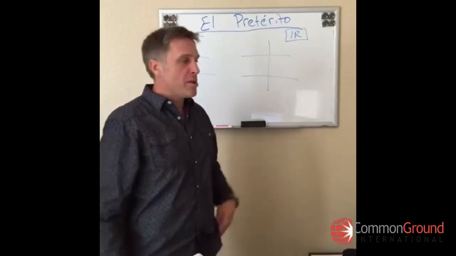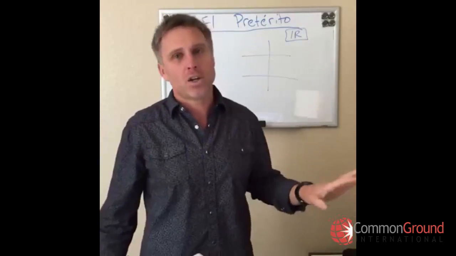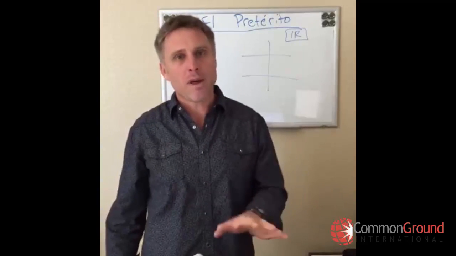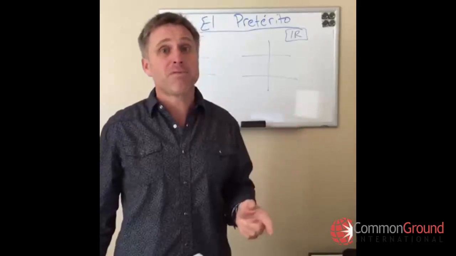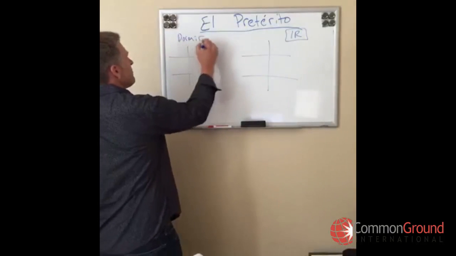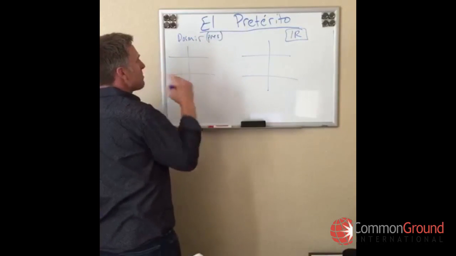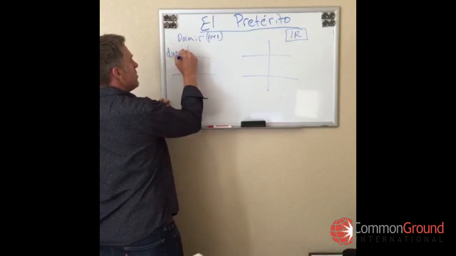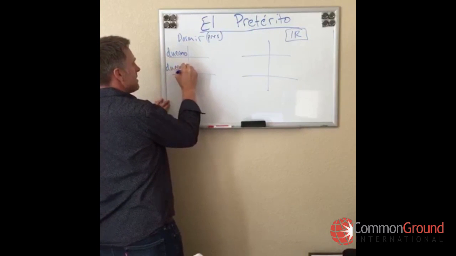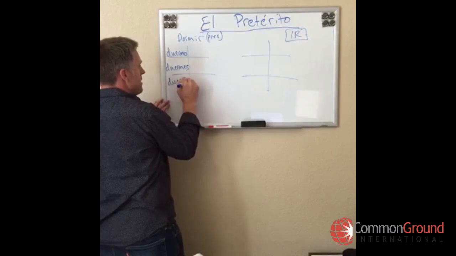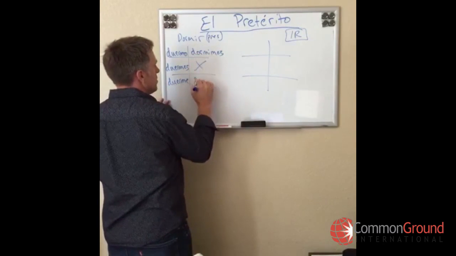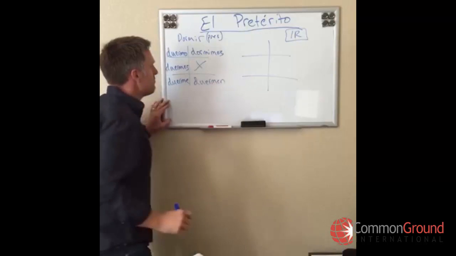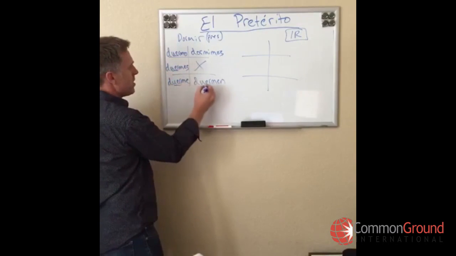Dormir. In the present tense, yo duermo, tú duermes, él, ella, usted duerme, nosotros dormimos, ellos duermen. We have a stem change in every form of the verb except for nosotros. Here's how it looks in the present tense. Dormir in the present tense. Duermo, duermes, duerme, dormimos, duermen. Bien, so we've got a stem change here, here, here, and here.